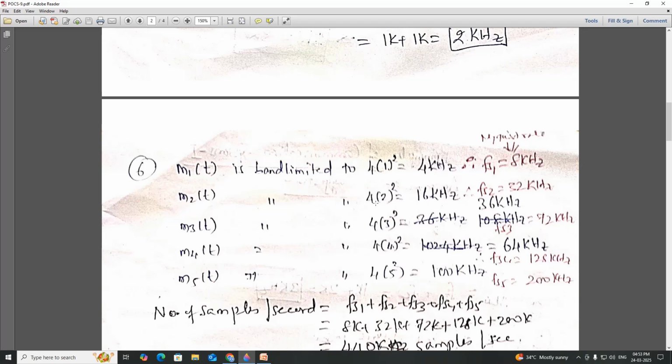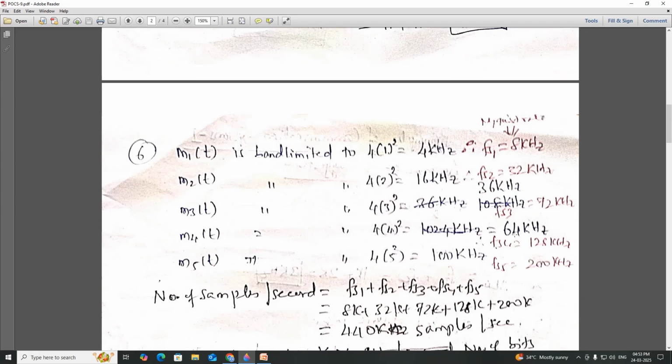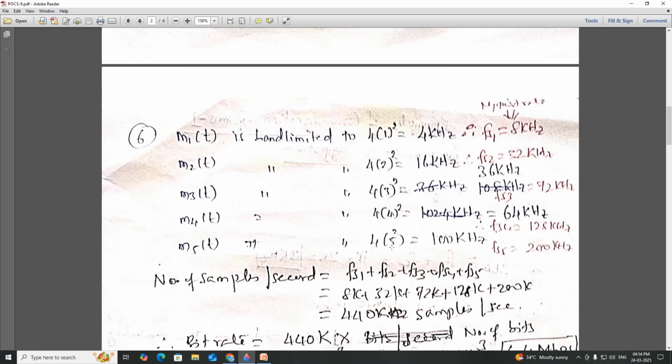For M2, the highest frequency component is 16 kHz. That means the sampling frequency is 36 kHz. For M3 it is 36 kHz and 72 is the sampling rate. And for M4 it is 64 kHz and the sampling rate is 128 kHz. And for the last one, M5, the highest frequency component is 100 kHz.